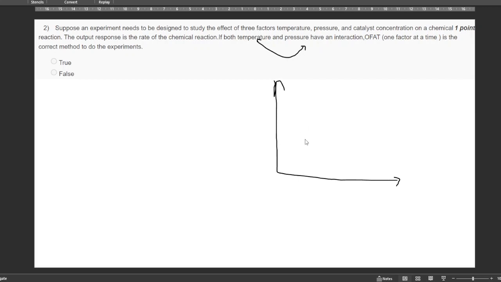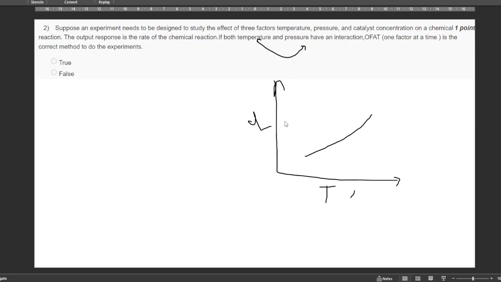If grain size is increasing with increasing temperature, this is an example where we are only considering temperature as the factor. But this is also governed by many other things, like the initial strain energy, the pressure, or the chemical species present. So we are neglecting all the other factors. This is called one factor at a time.